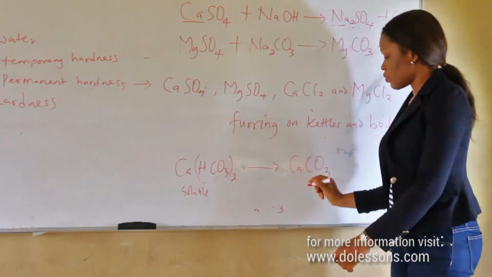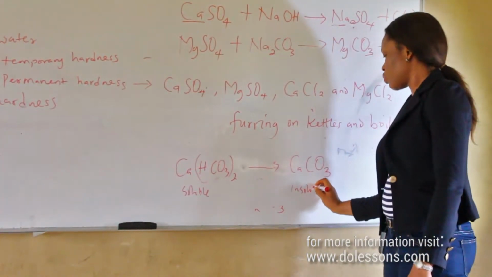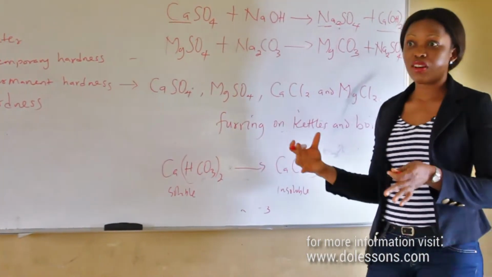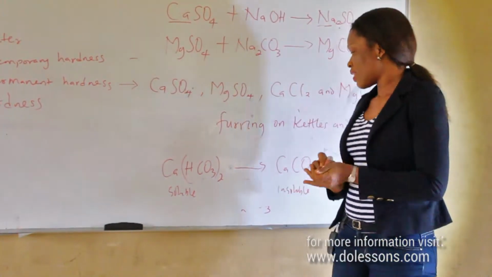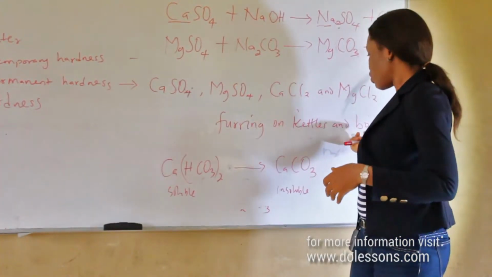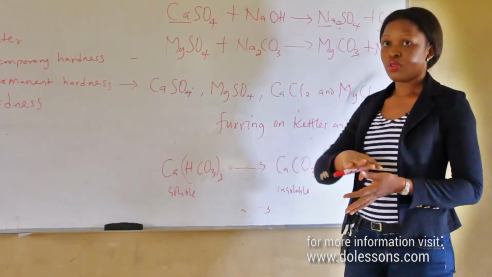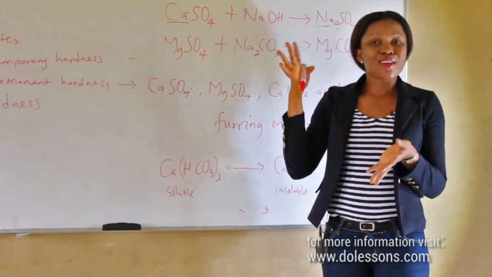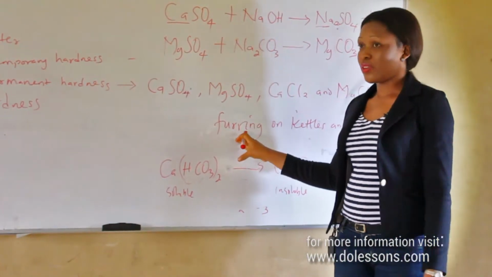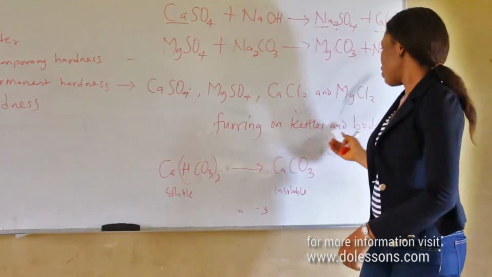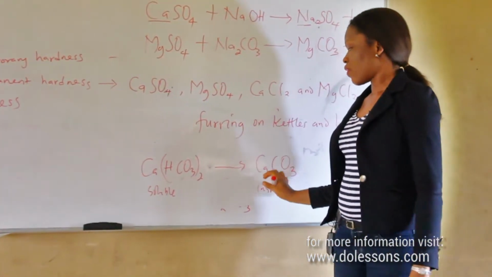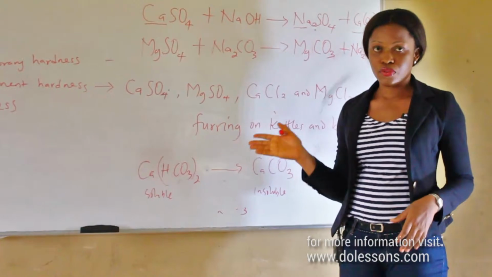When it forms this, which is insoluble, what I mean by insoluble is it does not dissolve in the water again. It comes out as solid and deposits on the boiler you're using to boil the water or the kettle. So continuous accumulation of these results in what we call fouring. If you have electric boilers, you have the inner part covered with fouring of calcium carbonate.